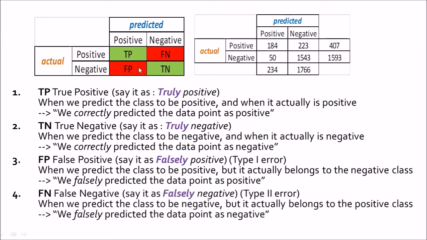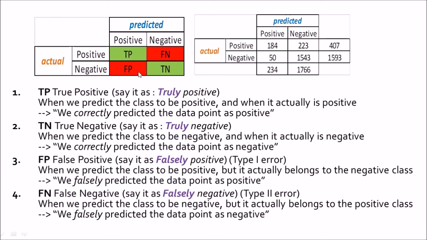And false negative, the last one, means that we falsely categorize something as negative. Negative in our case is not leaving the bank. In layman language, we falsely predicted some person to not leave the bank when they actually left the bank. So this is a false negative case, and we have 223 false negative cases where the model said that this person will not leave the bank, but in reality they did leave the bank.